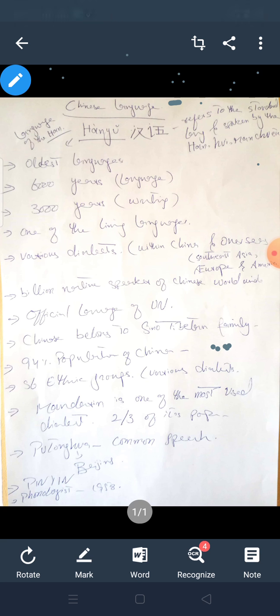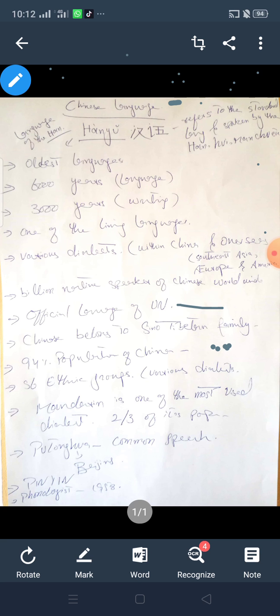The Chinese language belongs to the Sino-Tibetan family. They have come out of the Sino-Tibetan family, generally from the theory which we will go over.